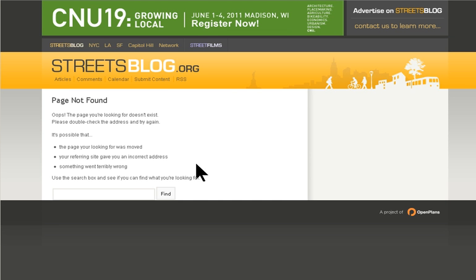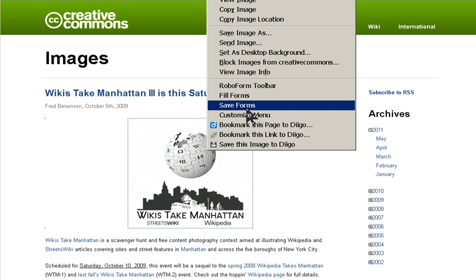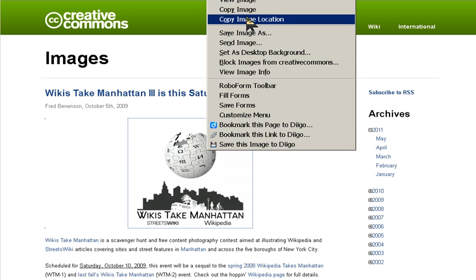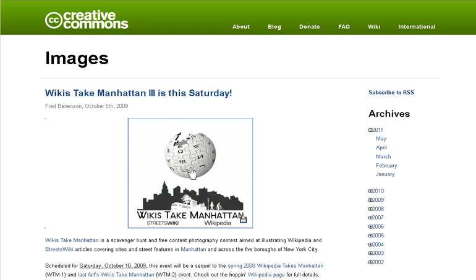To get the information, whoops, that's linked to a page not found, but I can still use the image by right-clicking the image and copying the image location. What that does is give me the original image location, I hope, and we'll go back and see if we can insert it and find out what happens.